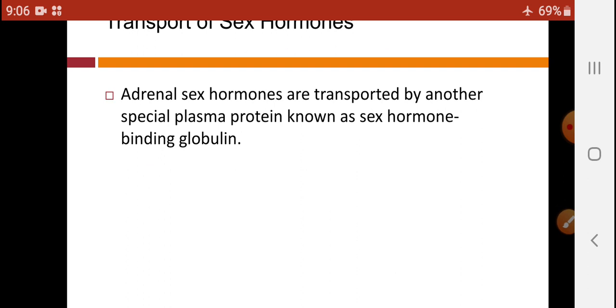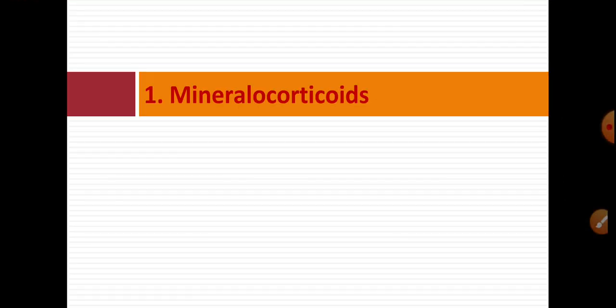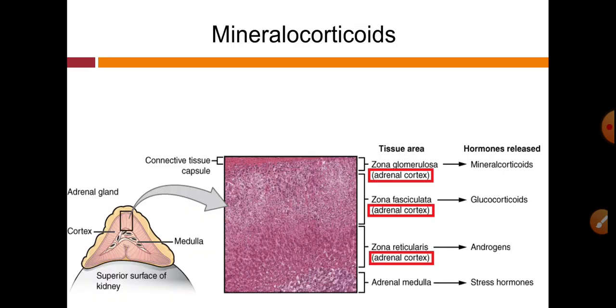Adrenal cortex hormones are of three types. First one is mineralocorticoids, second one is glucocorticoids, and third one is sex hormones. So let us see the first set of hormones, that is mineralocorticoids.